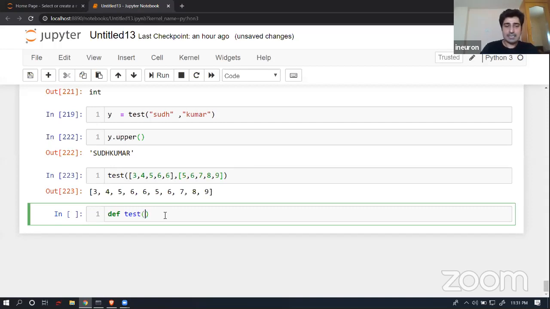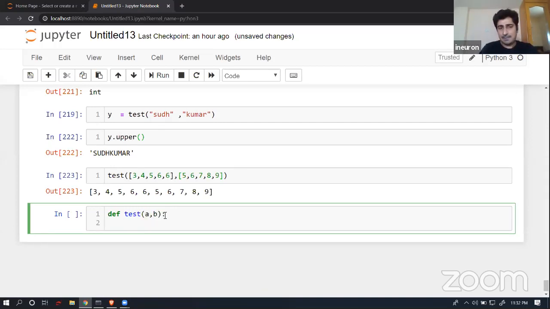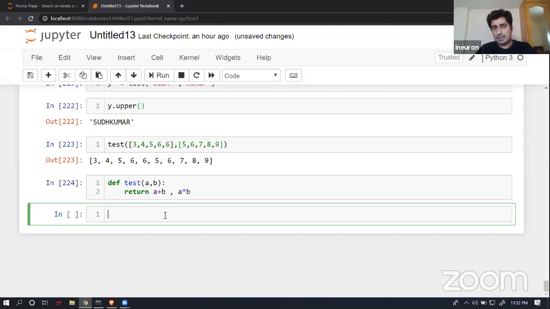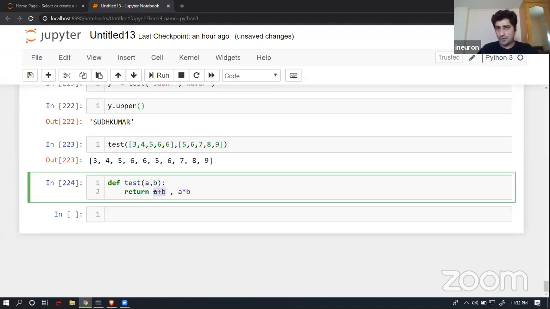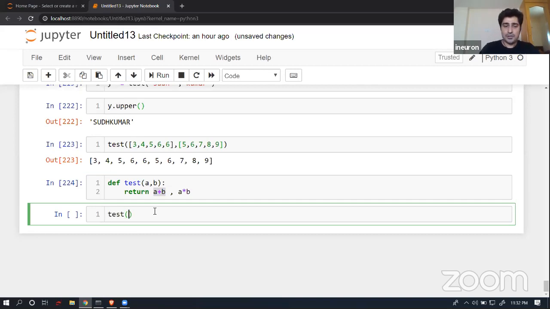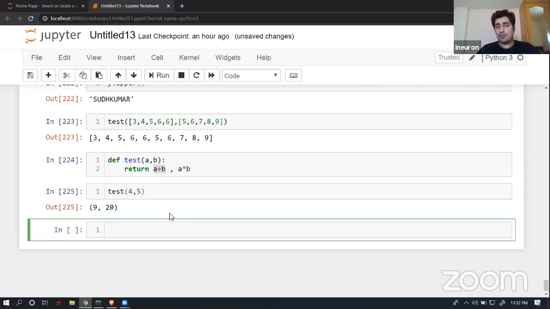So def test, again I can try to pass maybe A comma B over here, and then RETURN, and then I wanted to return maybe A plus B comma A into B. So whatever argument, whatever data I'm going to pass, what I want is it should return two things. It should return plus operation, plus it should return a multiplication operation. So now I'm going to call test, and I'm going to pass 4, 5.